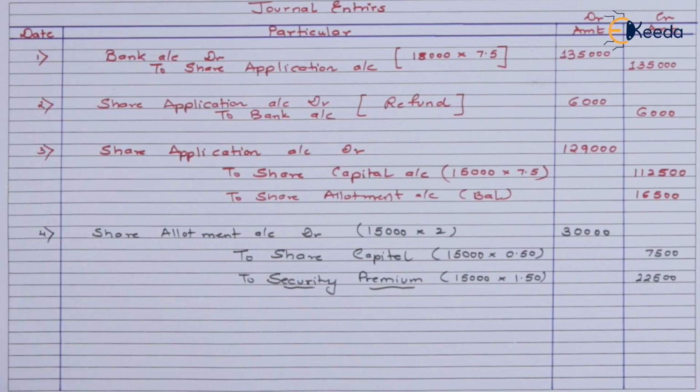Now, the next entry will be receipt of allotment money. So ideally you're supposed to take 30,000, but you won't be taking 30,000 here because you already have 16,500 additional with you of these customers who have already paid up in application money. Now, whatever balance is there available with us, that will be adjusted first. That means 16,500 that we have figured out earlier will be first subtracted from 30,000, and whatever balance is left, that will be received by us. So the entry for receipt of allotment will be bank account debit to share allotment account.